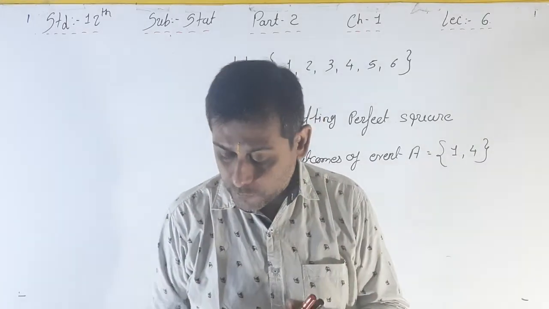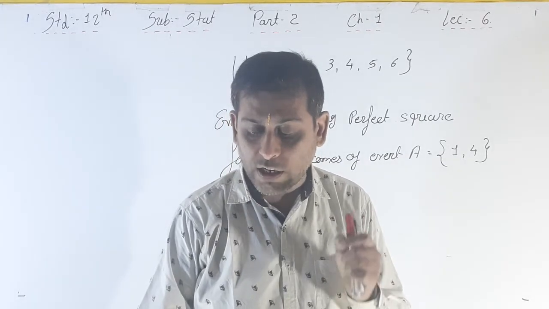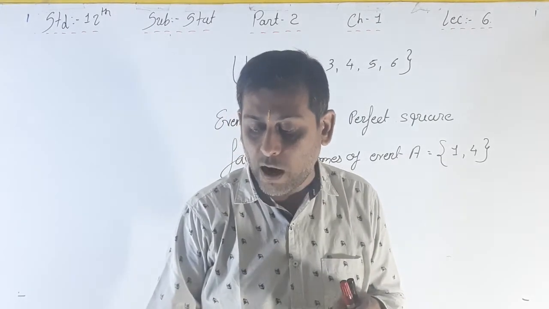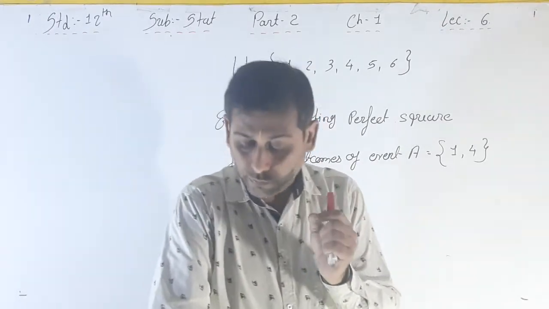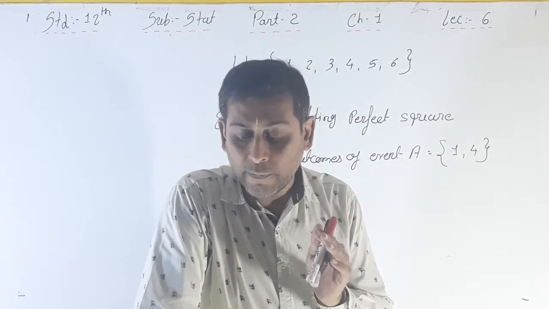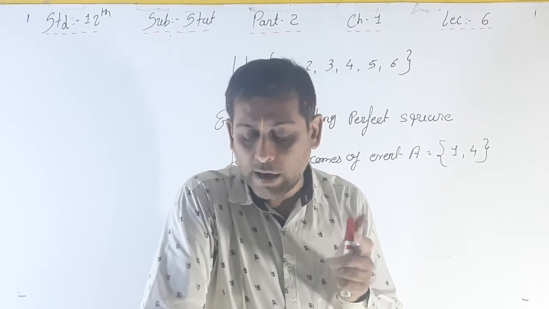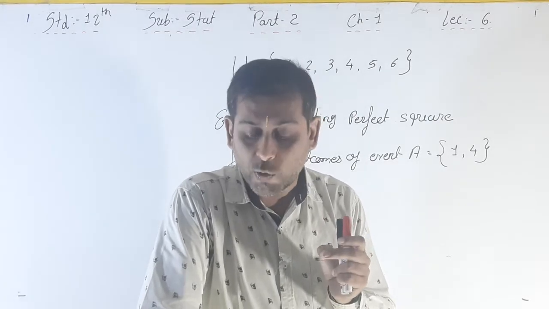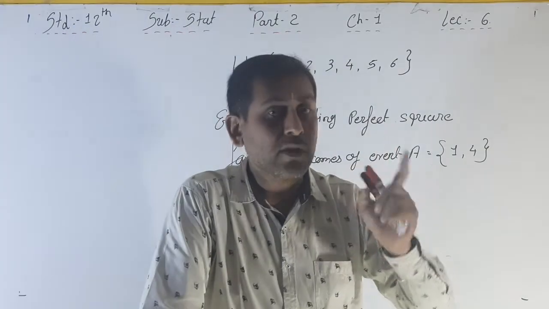Okay, so here see the answer. If the event denotes that the card drawn is a face card, then the set of favorable outcomes is as follows. Now king: how many kings are there? Spade king, diamond king, club king and heart king. That's why SK, DK, CK and HK.